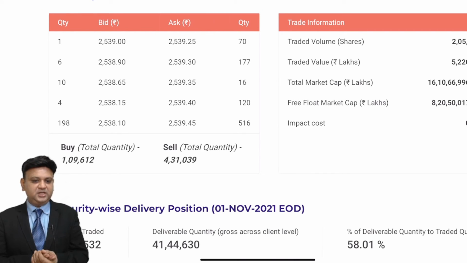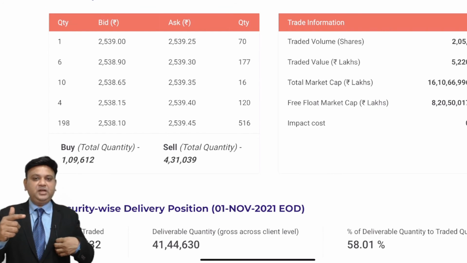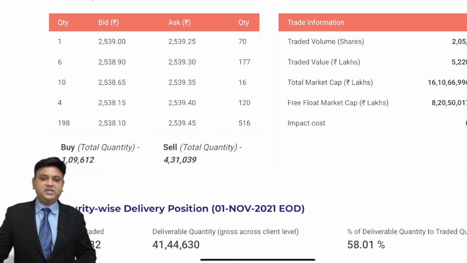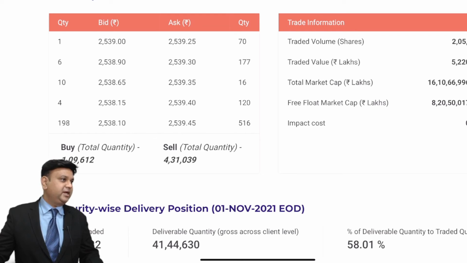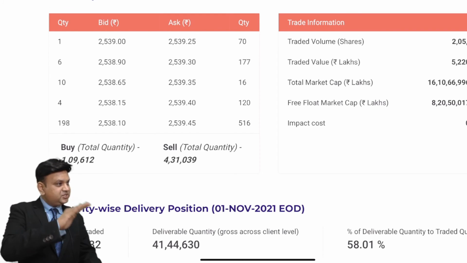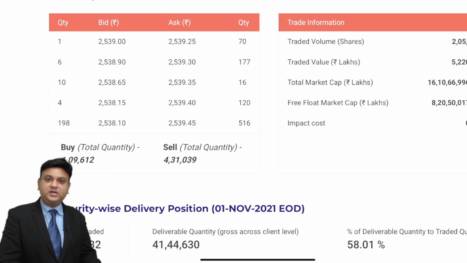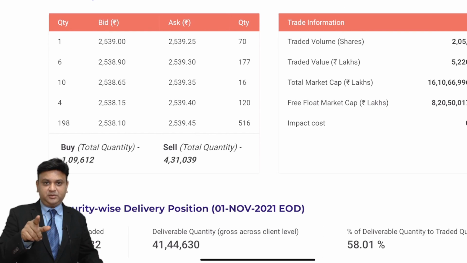Just a clarification: the person who wants to sell the share wants to sell at 2539.25. Now what he will do, suppose from his account he writes 2539, so that he is ready to sell at 2539. Then his transaction will match with the best person who is ready to purchase one share. So 2539 is the price at which the contract will be entered into. The transaction will be entered into between both of them for the lower number of shares, that is one share here.